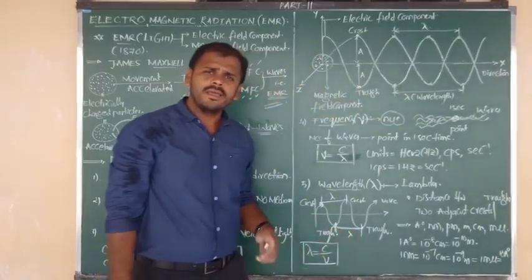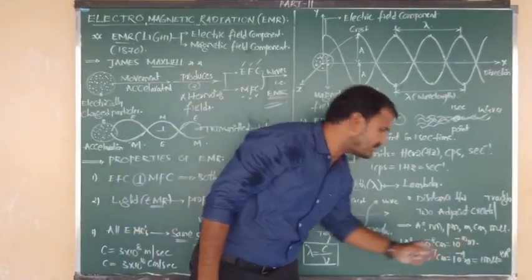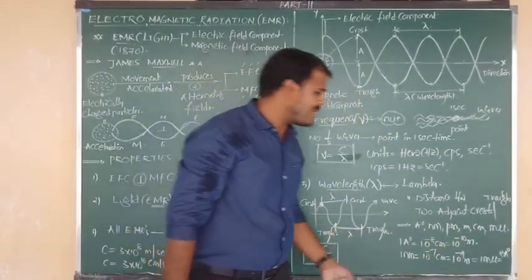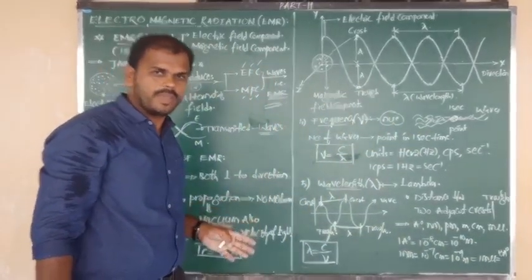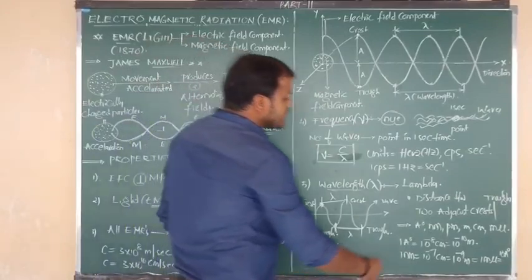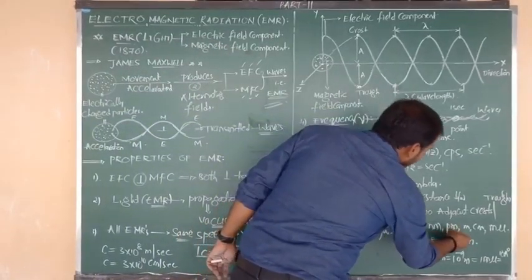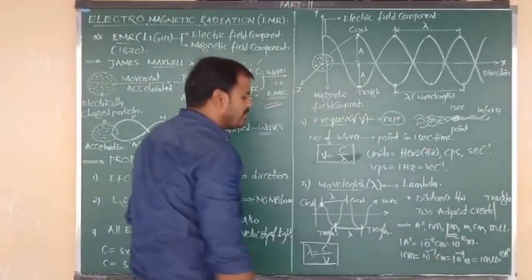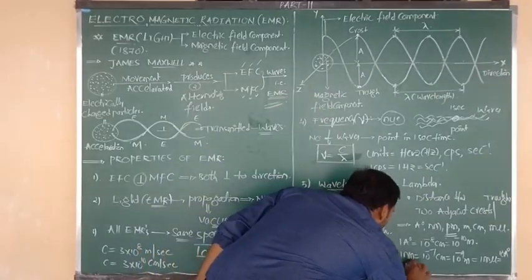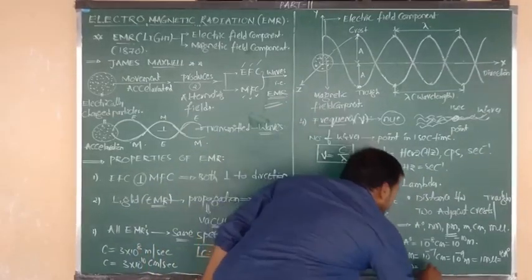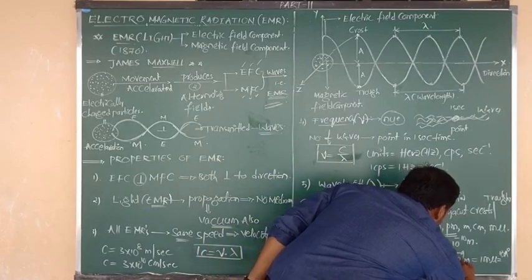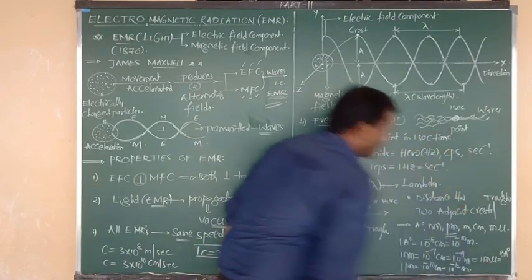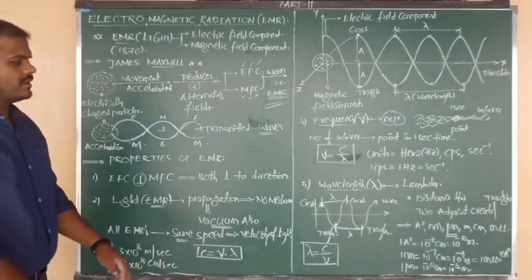Because angstrom is equal to 10 to the power of minus 10, 10 to the power of minus 10 into 10, again we are getting 10 to the power of minus 9. Good. And what is the another unit here? One more is pm. What is meant by pm, beta? The meaning of pm is the picometer, which is equal to 10 to the power of minus 10 centimeter, and also we can say 10 to the power of minus 12 meters.